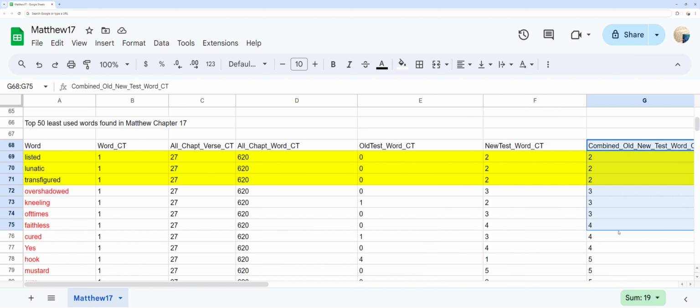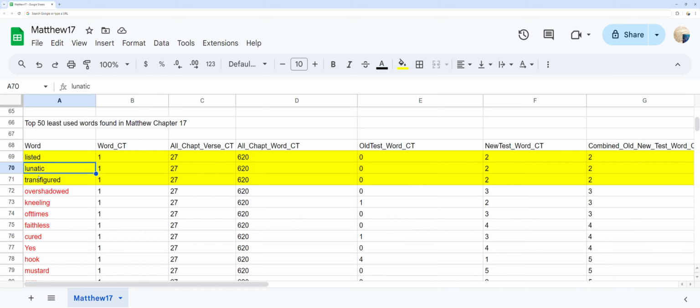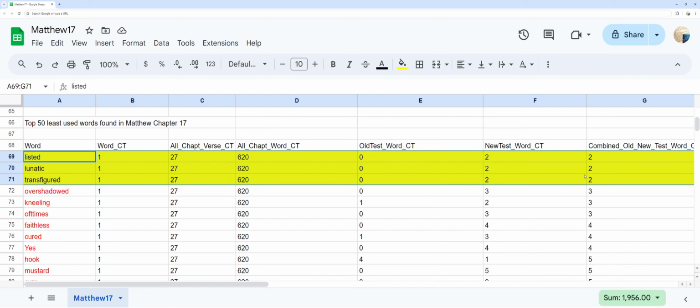You can see 3 words highlighted in yellow listed, lunatic and transfigured, which are only found 2 times in all of the Bible, so these are pretty rare words found in Matthew chapter 17.